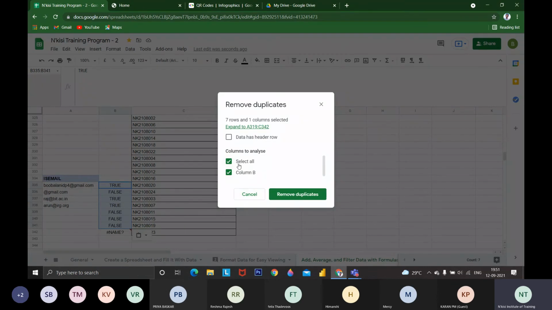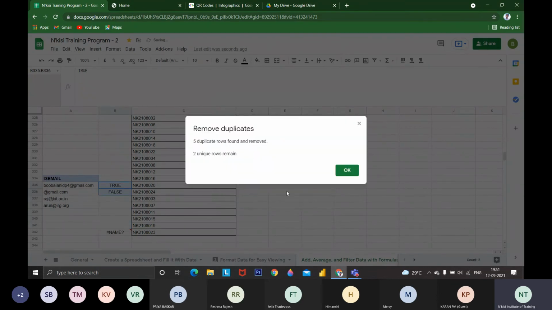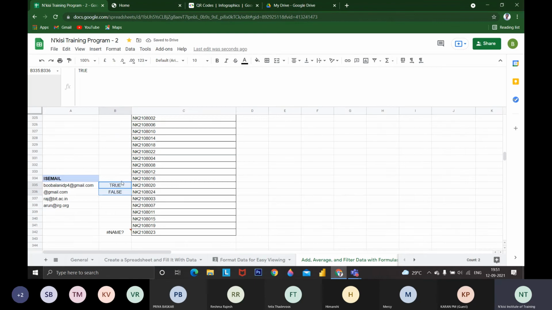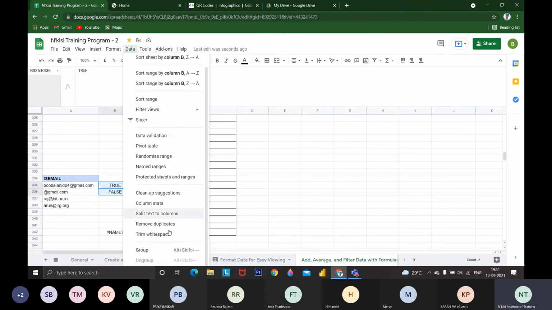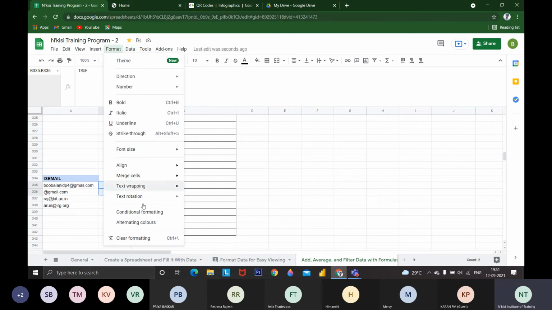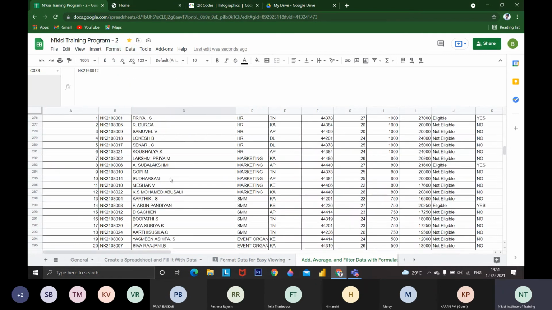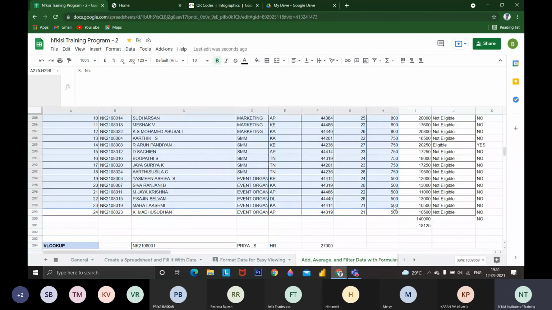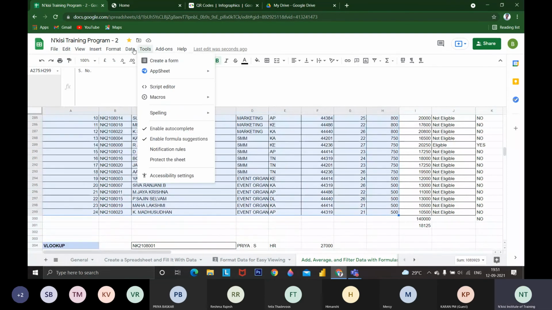We have covered everything in Data and Format. Themes is the option that will give you all the suggestions.